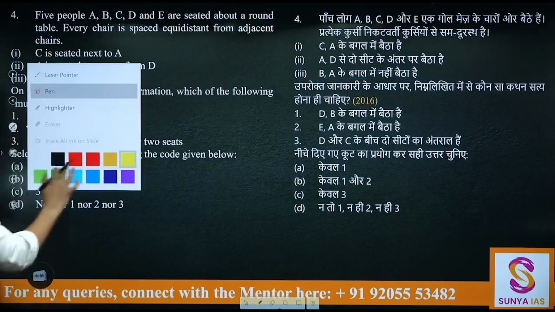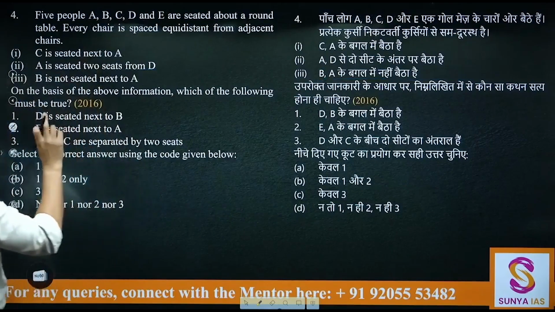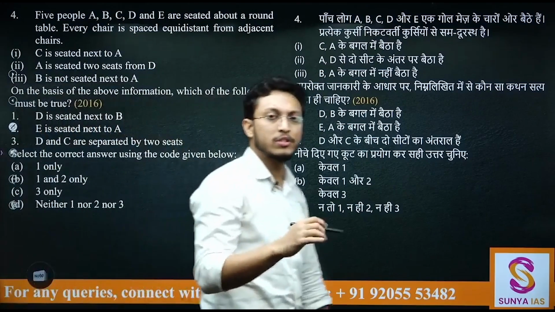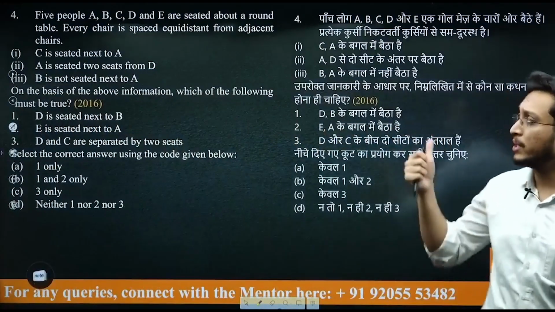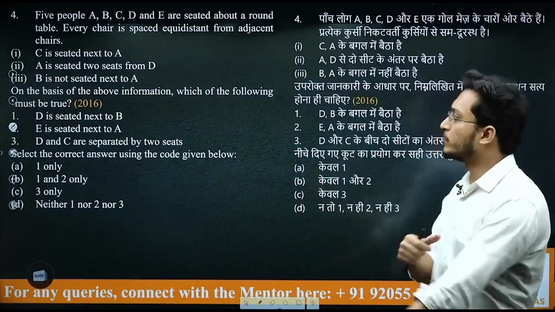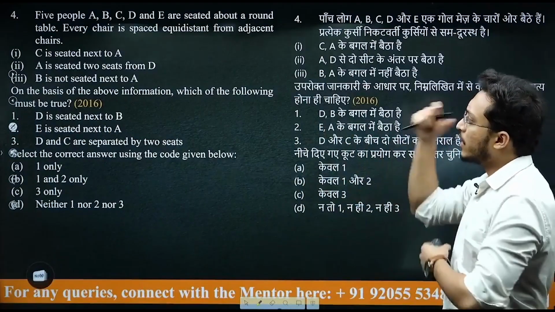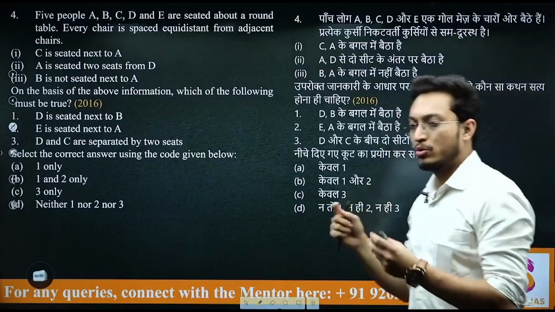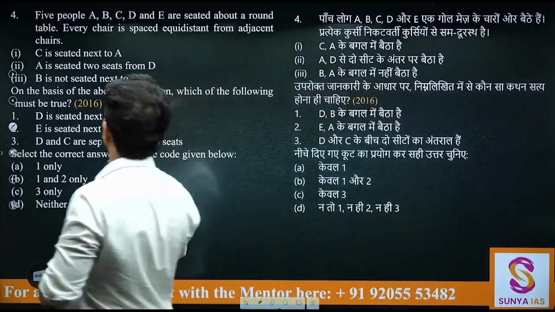Here you are given 5 people A, B, C, D and E, and they are seated about a round table. So again there's a question on round table. You can see that most of the question of sitting arrangement they are asking from the circular arrangement. So they are sitting around a round table. Every chair is spaced equidistant from each other. So हर chair equidistant है, 5 people है.